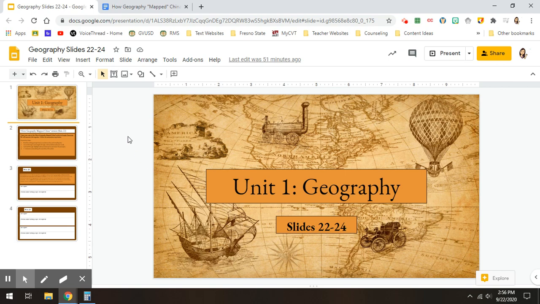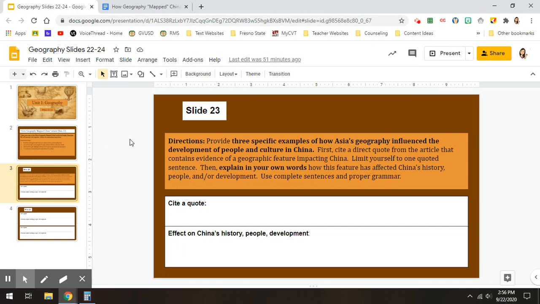This recording is for geography slides 22 through 24. This particular recording is going to focus on slides 23 and 24, where we will be using the article to write out our examples. So we're going to skip ahead to slide 23 here.